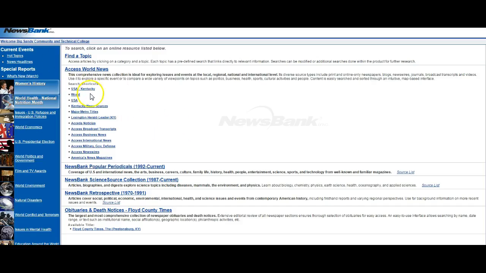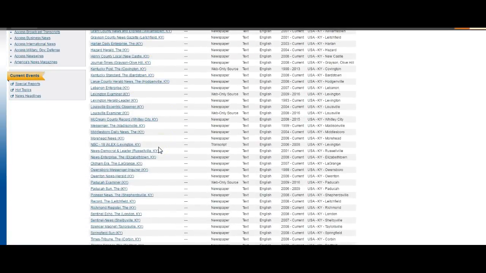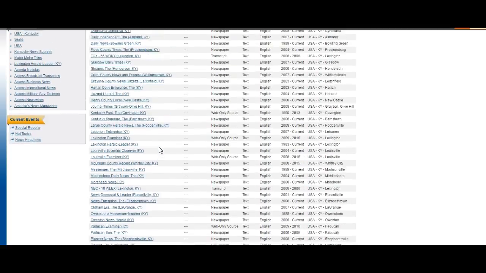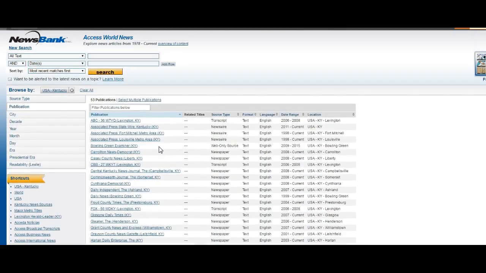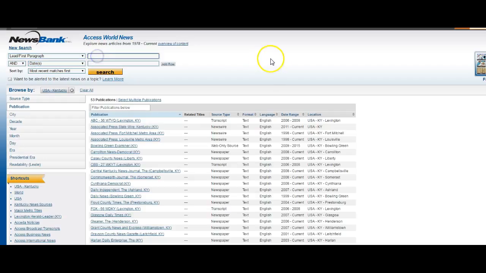We're now back out of the main page. So we have USA Kentucky here. This will actually search 53 separate publications in Kentucky, from the western part of the state all the way to the eastern part of the state. Thing you want to remember about it is that it is completely full text. So you don't want to search the all text. I always search the lead first paragraph. So it's really like the title and the first paragraph of the articles.